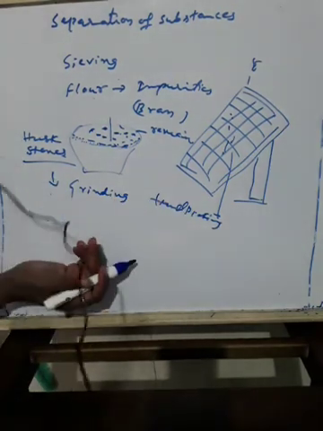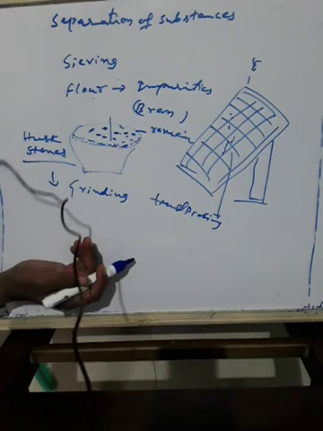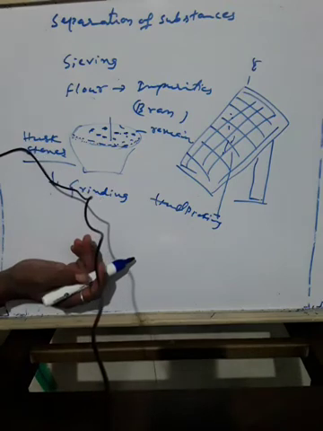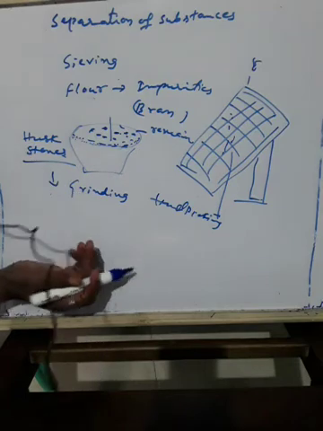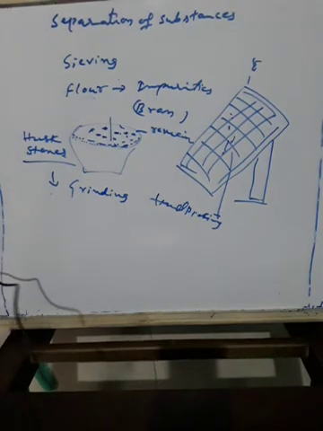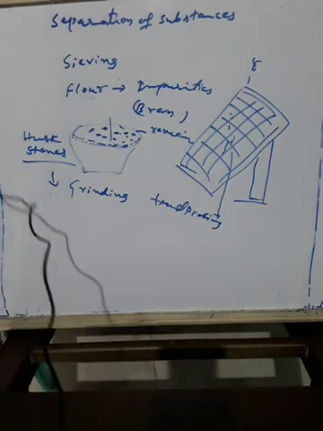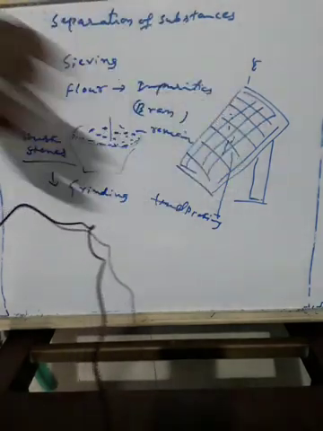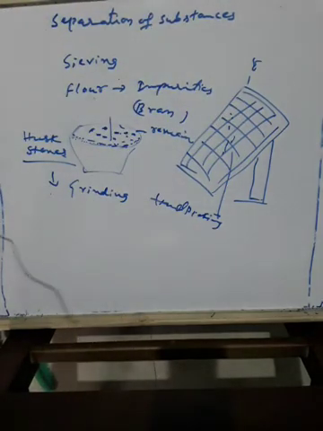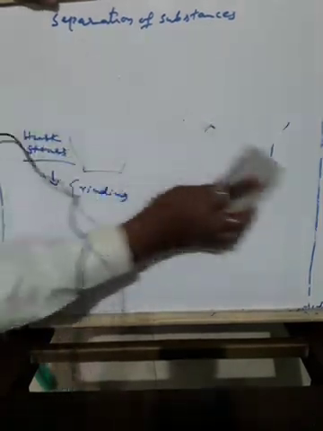Again, you may have noticed similar sieves being used at construction sites also. I think it is given on page number 38. Pebbles and stones are removed from the sand by sieving. Suppose you are constructing a home, what do you require? Sand. In the sand there are some stones and pebbles, so that is also removed with the help of a large sieving structure, so that it will be removed easily. So this is the method of sieving.